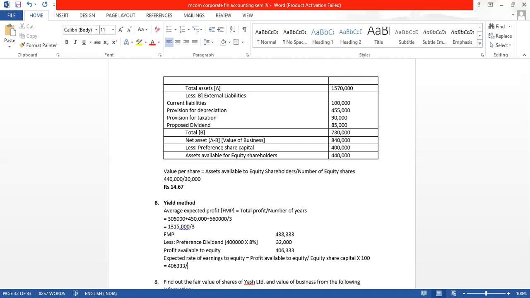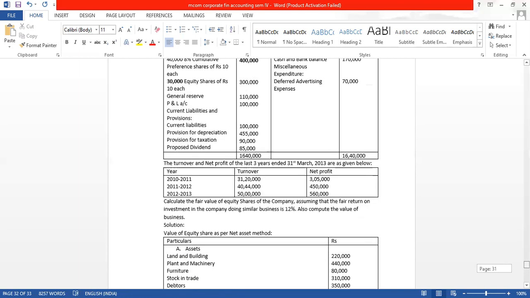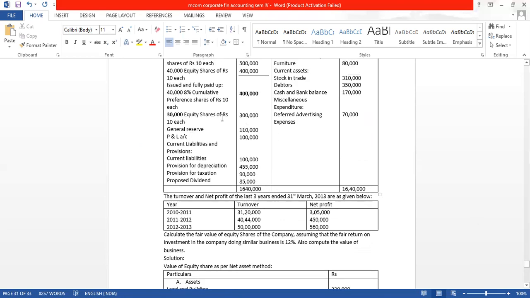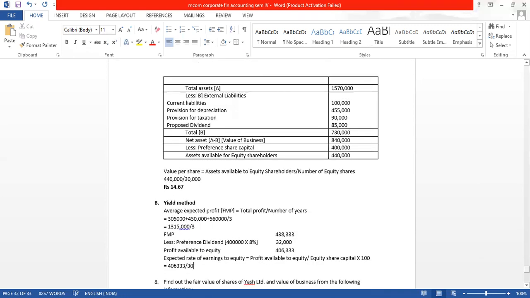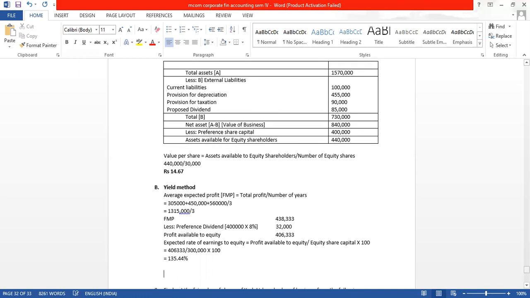4,06,333 divided by capital of equity, which is how much? 30,000 shares into 10, which is 3 lakhs. Divided by 3 lakhs into 100, we will get the percentage rate of expected equity earnings, which is 135.44%.